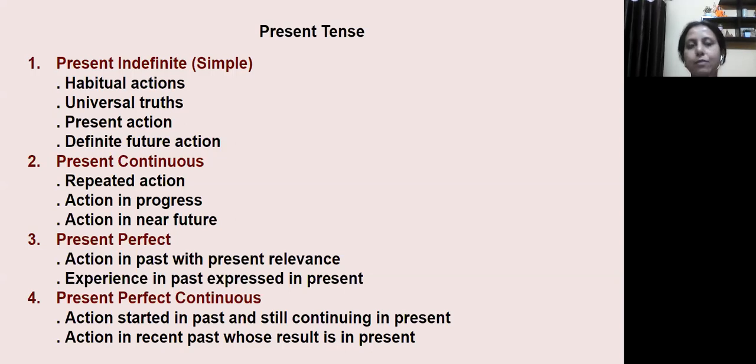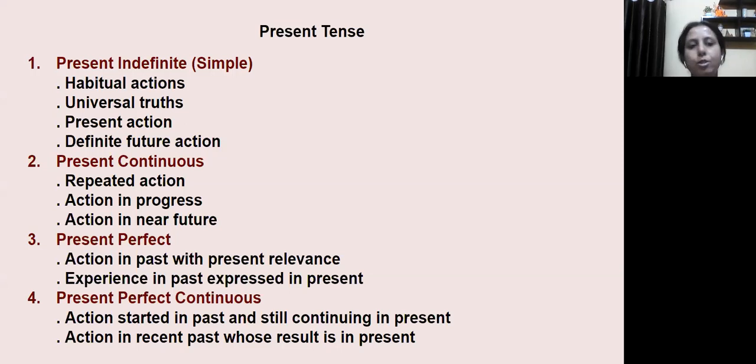In present tense, we have sentences that come under each form of tenses. Like in the present indefinite simple tense, you have sentences that will be expressing a habitual or routine action. You can make a sentence that tells about the universal truth, like the sun rises in the east. Present action is described, and a definite future action also comes under this form of tense. Like for instance, schools reopen in July.